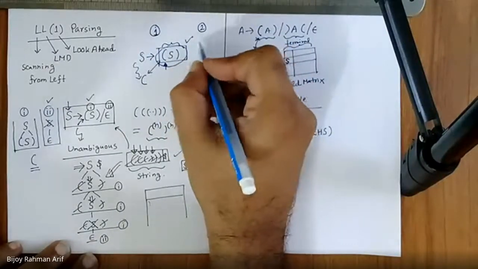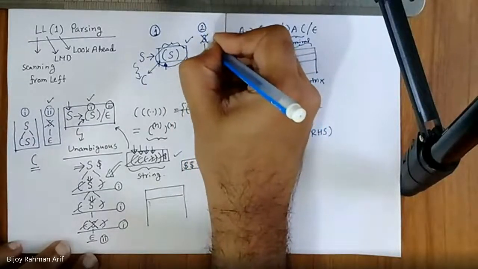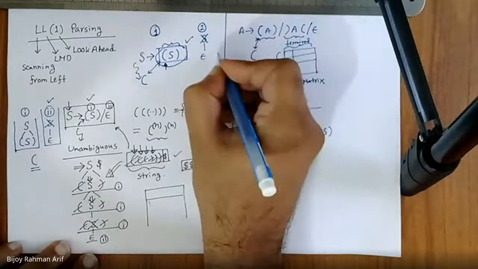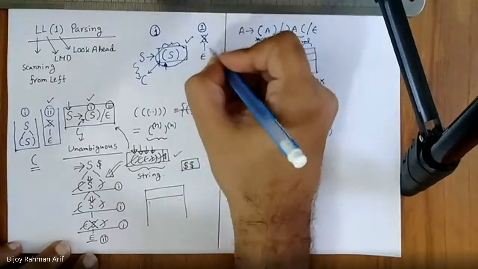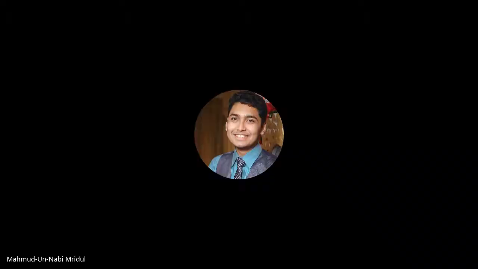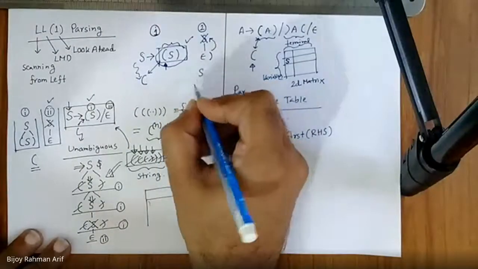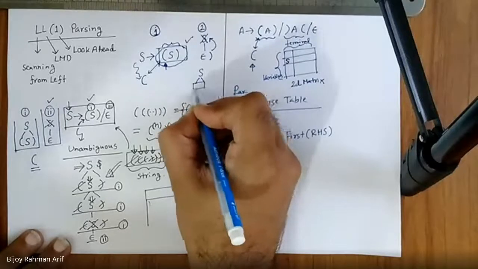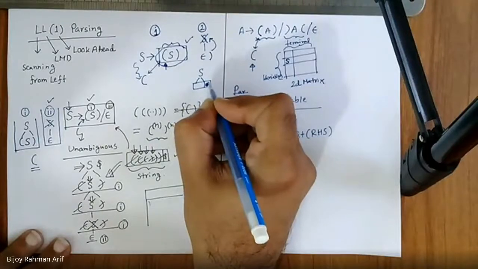Now see, if S derives to epsilon, that means S is vanishing. If S is vanishing, whatever comes after this one, in this case close parenthesis, what is the relation between close parenthesis and S? Follow of S. Am I right? Because I know that S derives something, whatever comes just after this one is nothing but follow. That is the follow.